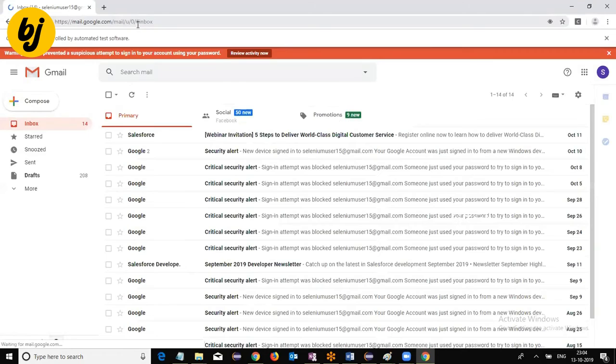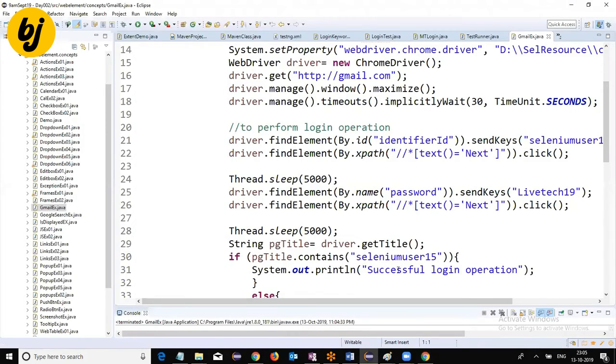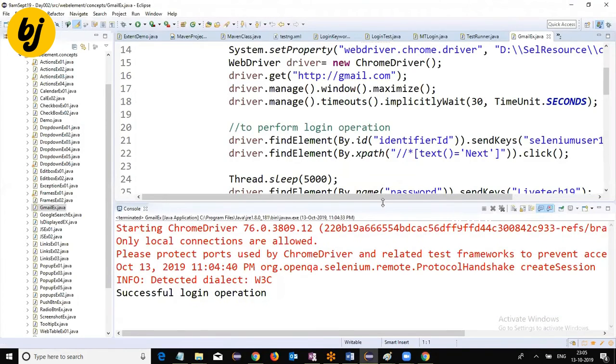I'm not going to do any transaction in my application, just run it. My tool is going to interact with the application to perform the required transaction. After the required transaction, it is going to give the result for us. Here is the result. It is saying successful login operation. Right. So once again, see.